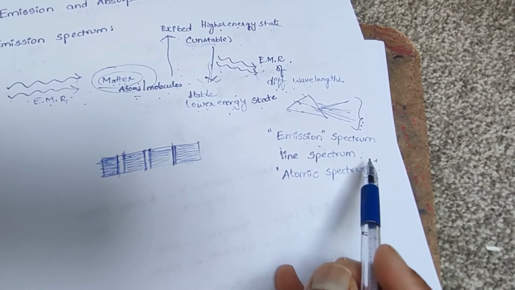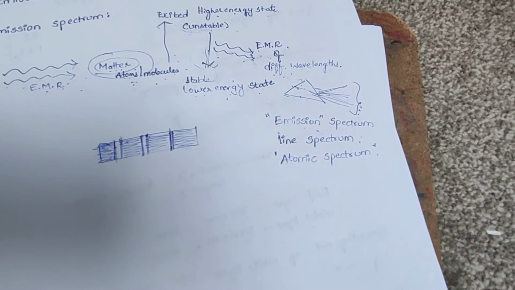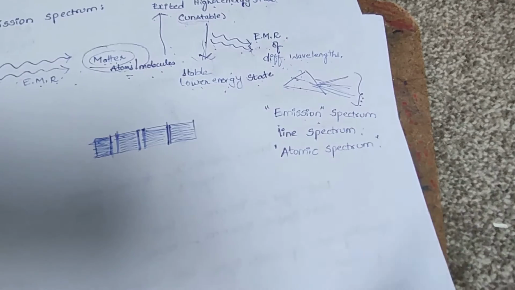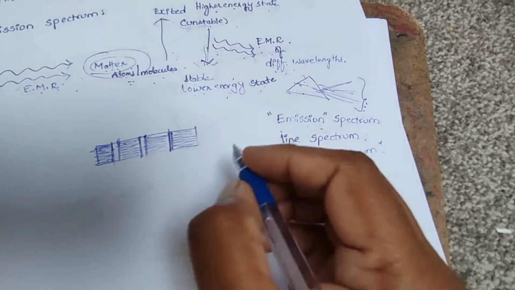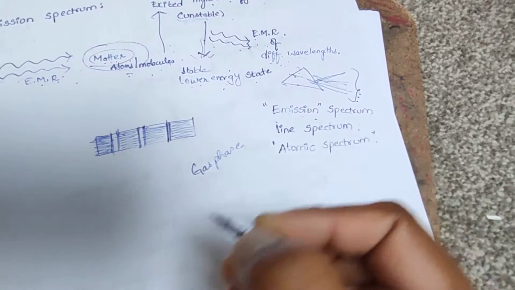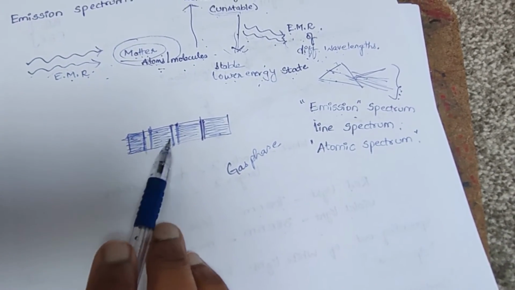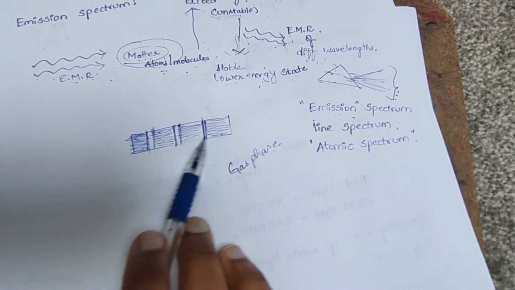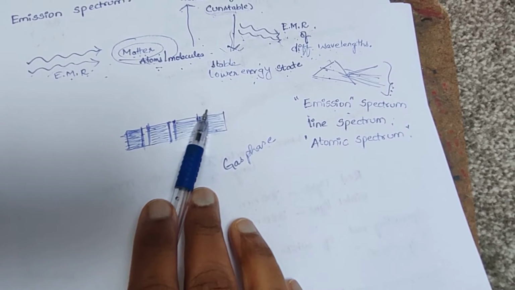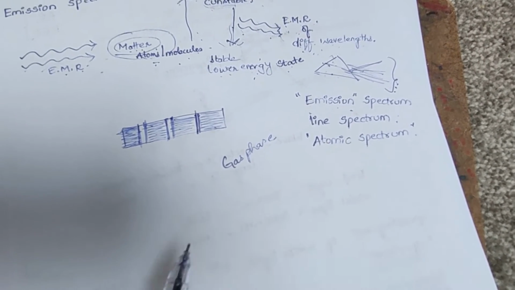This emission spectrum is quite different from the continuous spectrum. So, the emission spectrum of atoms in the gas phase shows dark spaces between the lines. This spectrum is also called line spectrum or atomic spectrum.